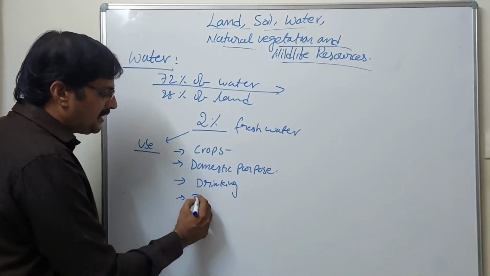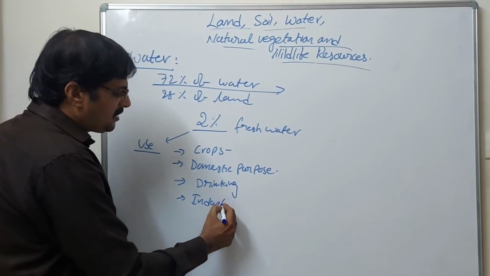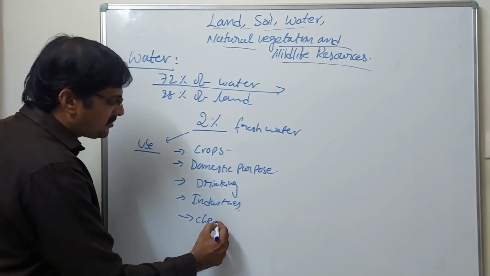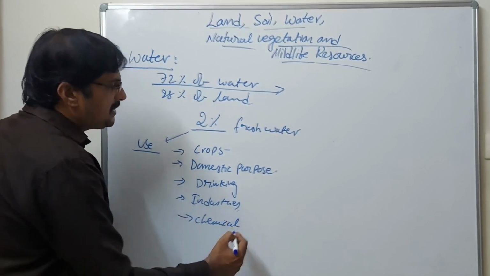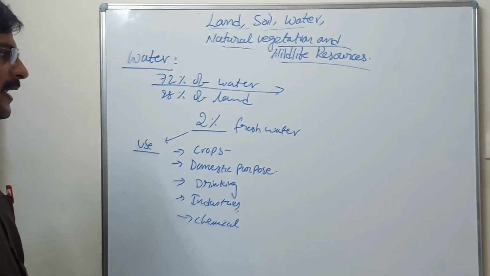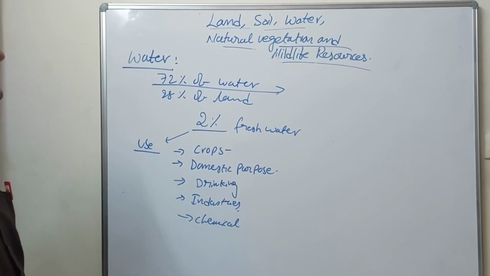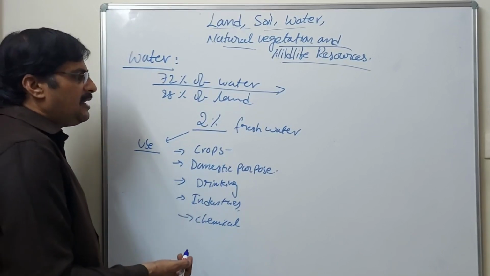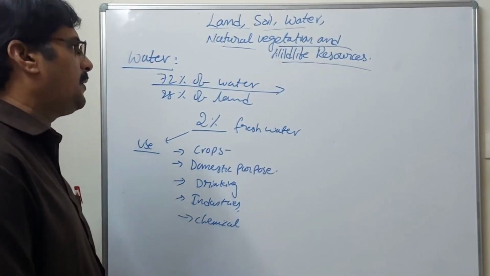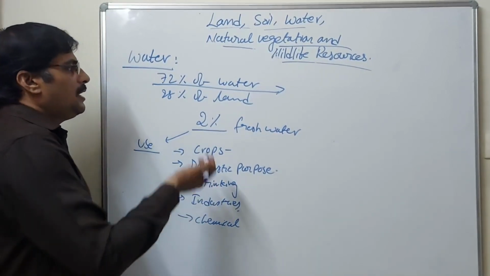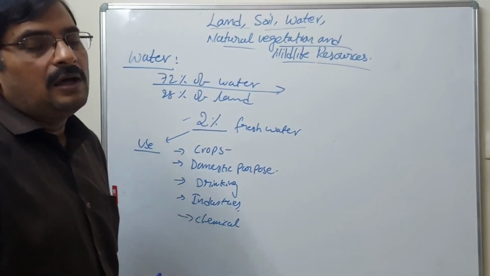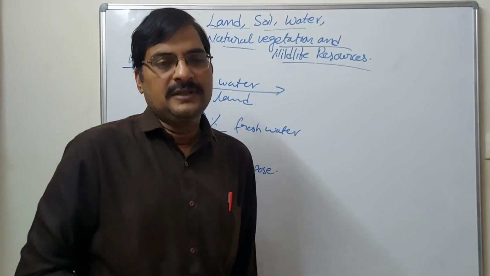Fresh water is also used for industries and chemical industries, and at the medical level also. So only 2% of the earth's surface is fresh water.